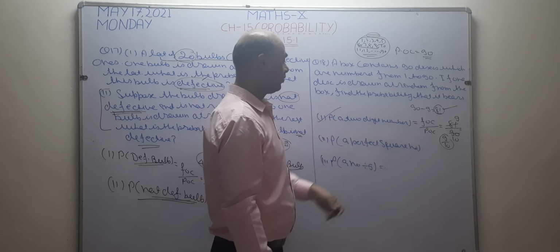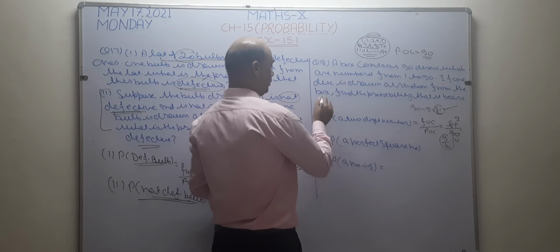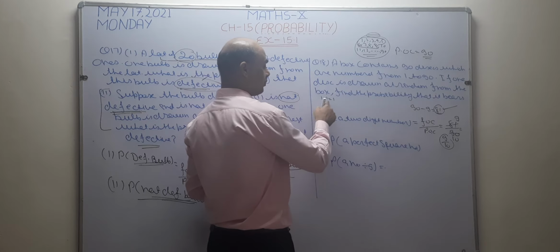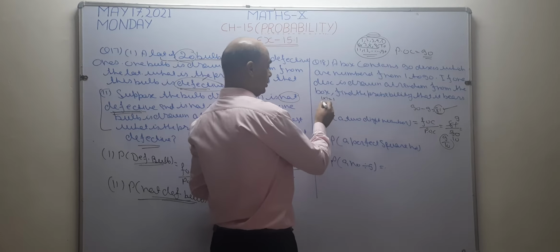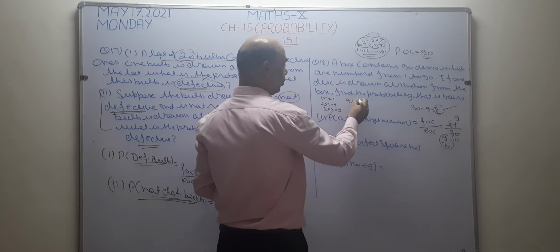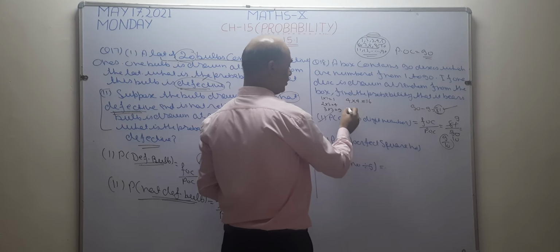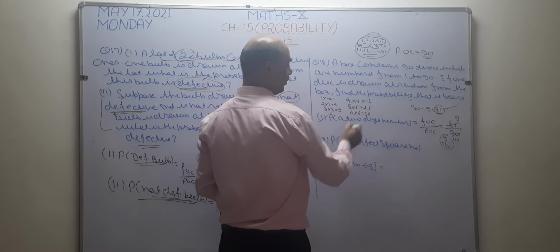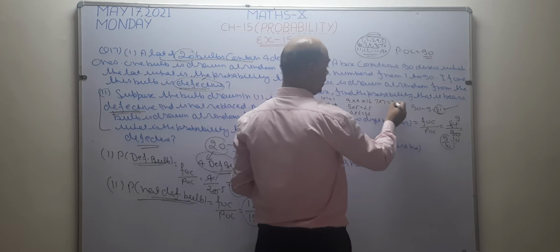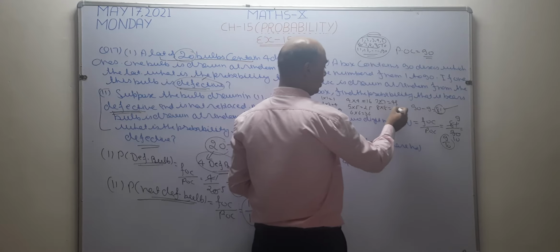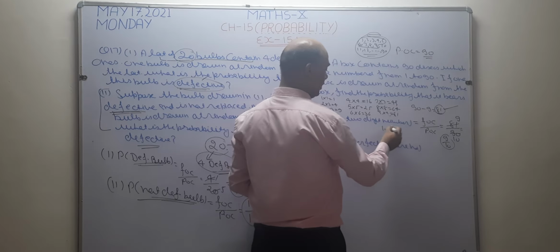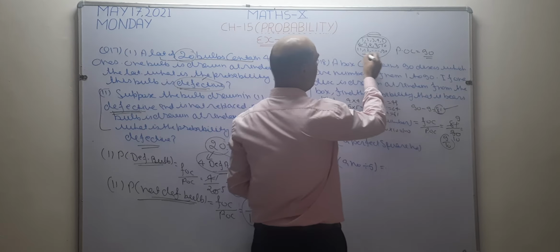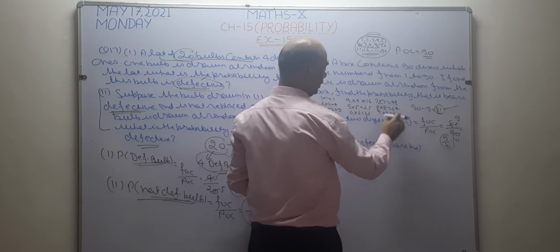Now perfect square. What is a perfect square? When I multiply 1 into 1, the answer becomes 1. So this is a perfect square, having the same numbers. 2 into 2, 4 is a perfect square. 3 into 3, 9 is a perfect square. 4 into 4, 16. 5 into 5, 25. 6 into 6, 36. 7 into 7, 49. 8 into 8, 64. 9 into 9 equal to 81 is a perfect square. When I take 10 into 10, this becomes 100, but I am having only 90 numbers. So this number is not possible in this question.